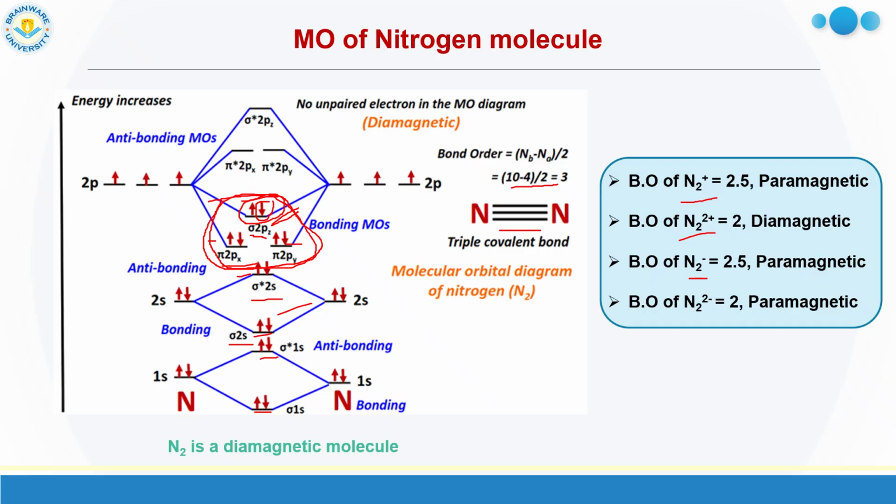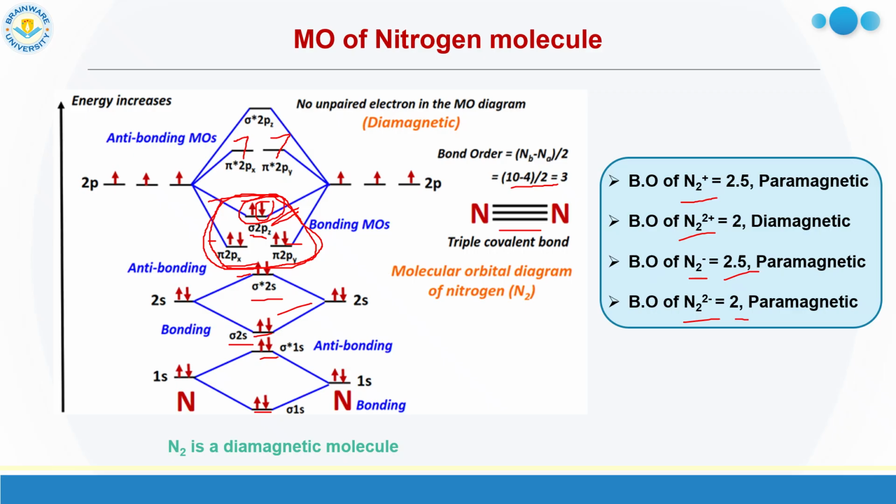For N2 minus, where to add the electron? As it is the highest energy available orbital, you will add the electron here. Now you calculate the bond order, it becomes 2.5. For N2 2 minus, where to add the electron? You have to add the electron in another pi orbital. Now you calculate the bond order, 2.